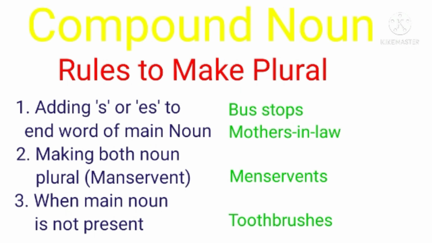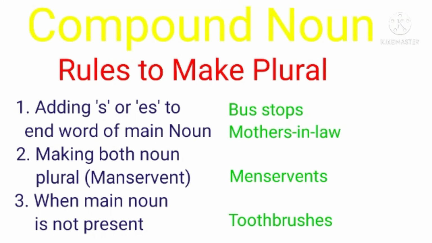So as there are two words, if we want to make the plural of this compound noun, there will be a problem. Which word do we have to add s or es to, or which word do we have to make plural? In order to avoid this confusion, we have to use certain rules. The rules are like this. By adding s to the main noun. For example, there is the word mother-in-law.